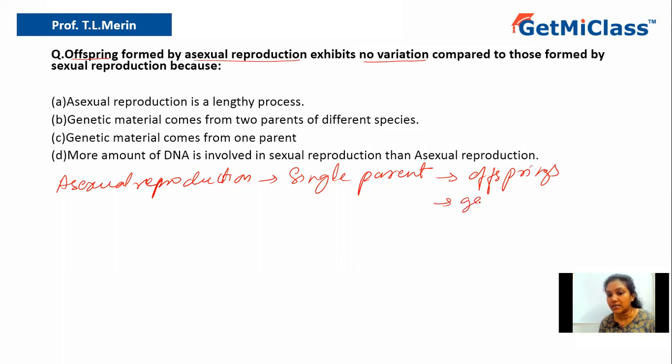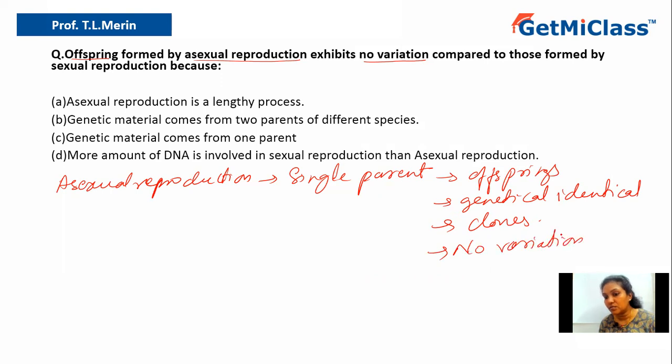Hence, these are genetically identical, and hence these are also called clones. Since they are genetically identical, they do not show variation. They don't show any differences in the genes because they all get the genes from the single parent.